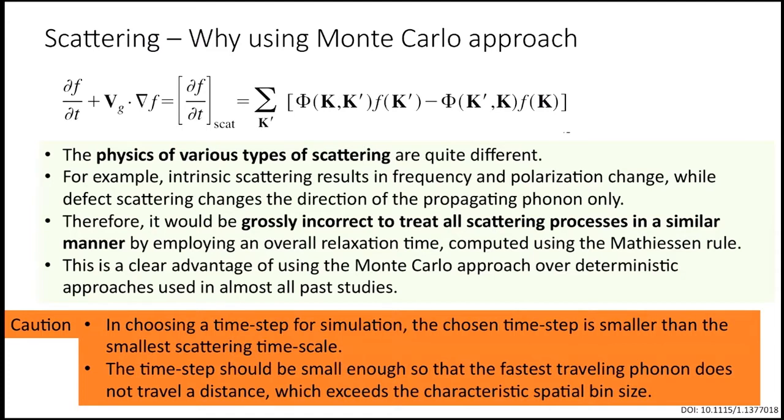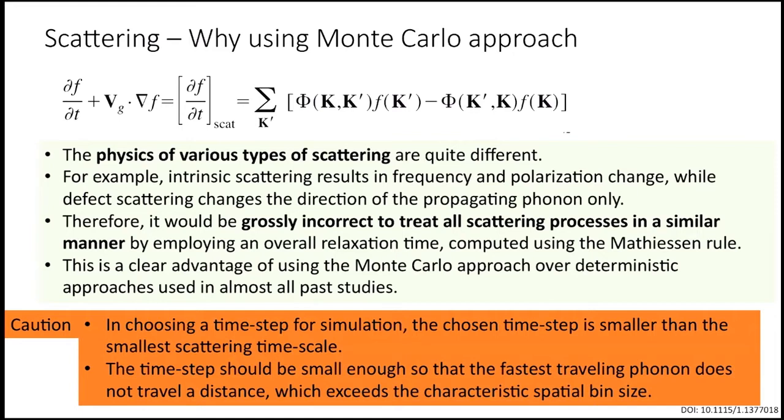All of these scattering processes have different physics. As you remember, in normal processes, the frequency gets reset, but the particle is still propagating in the same direction. In Umklapp processes, the frequency gets reset, and the particle direction also gets reset. In impurities, frequency remains the same, but the particle direction gets reset. In boundary scattering, it could be specular or diffuse, depending on how the scattering occurs. So the physics of all these scattering conditions is very different in terms of how the particle changes, in frequency or direction.